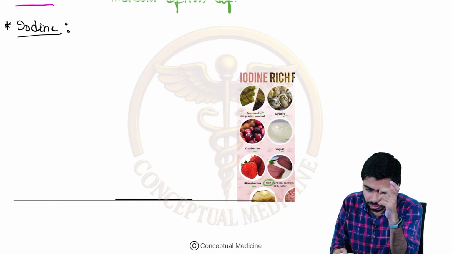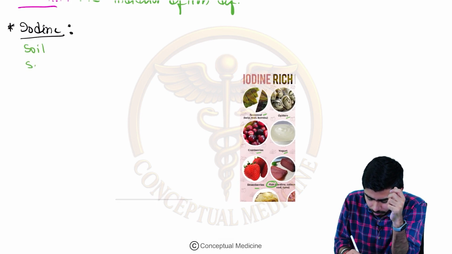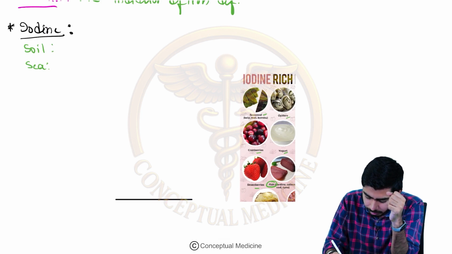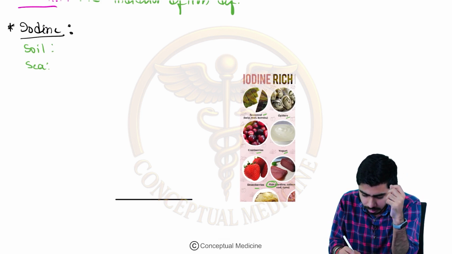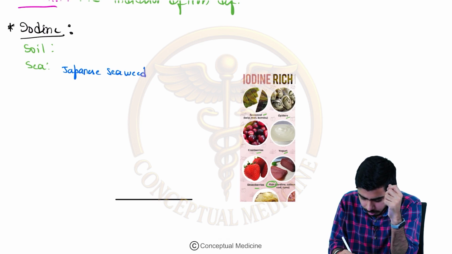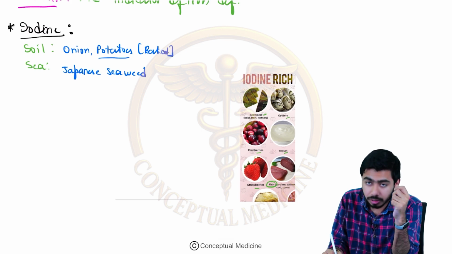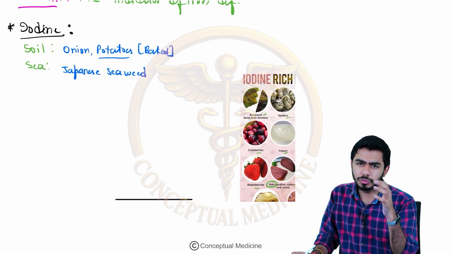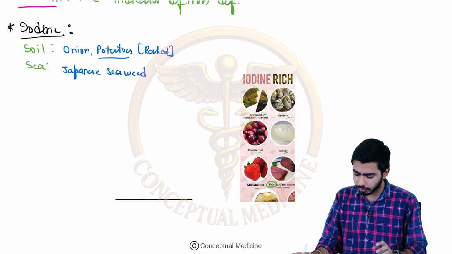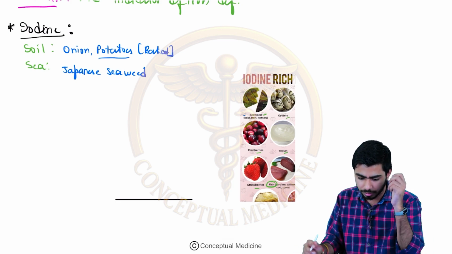These are basically iodine rich foods, and we can find it in the soil. And if you talk about the sea, the important example which you can't forget is Japanese seaweed, and for the soil it is onion. And please remember the potatoes, right? I told you baked potatoes are rich sources for iodine. Along with that, I told you the fish, deep sea fishes, and the oysters and shrimps and all of these things. Japanese seafood is a rich source for iodine, right?